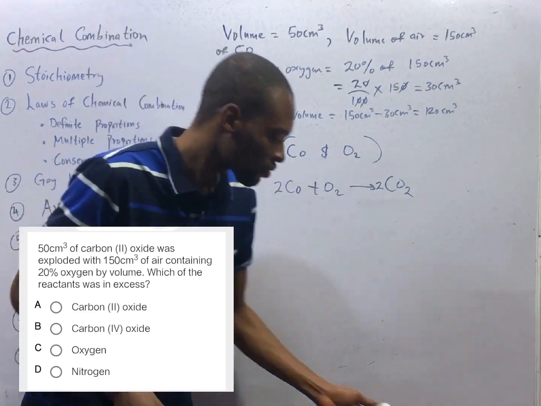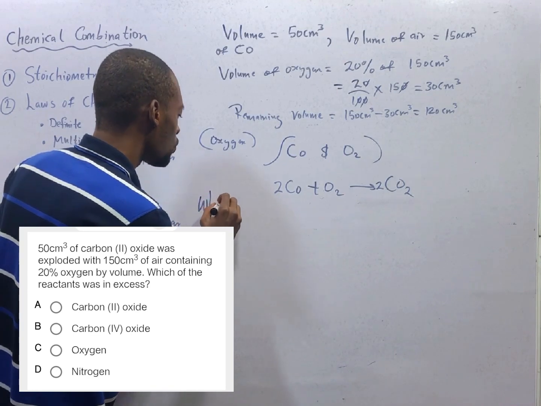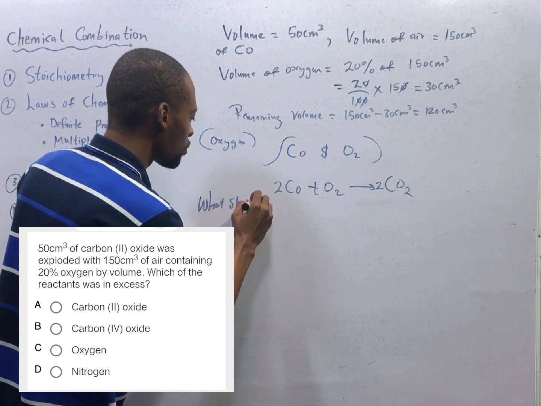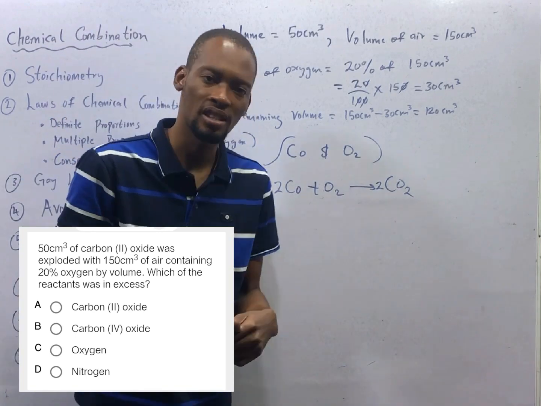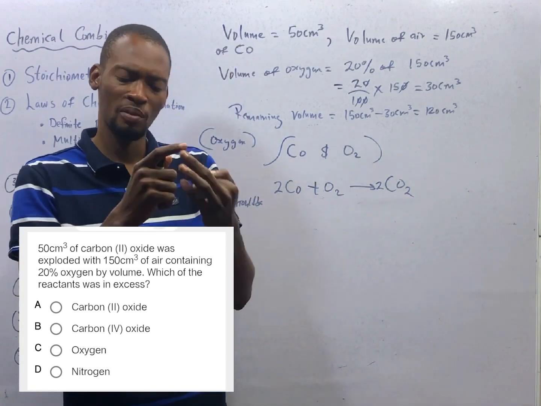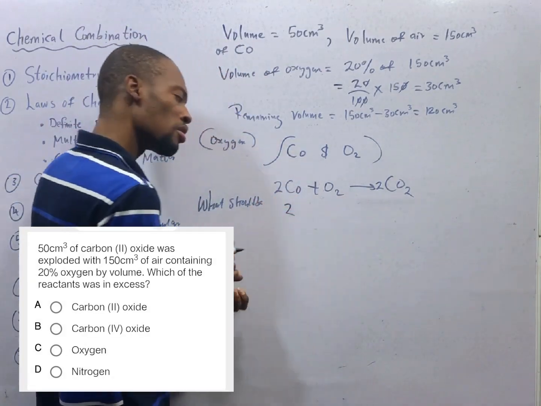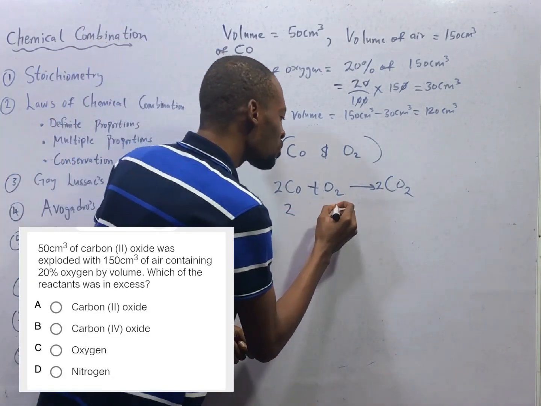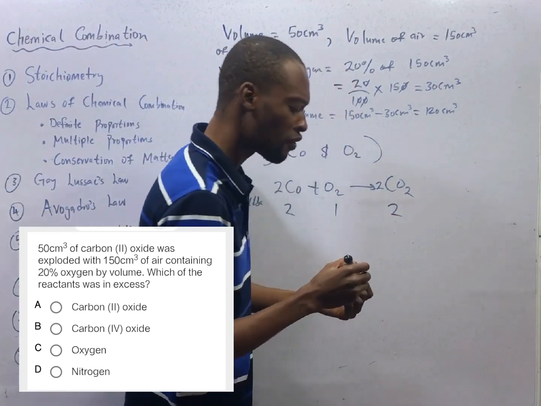What's next? Let's deal with what should be. While dealing with what should be, you should know two things: mole and molar mass. So what should be is that 2 moles of carbon monoxide must react with 1 mole of oxygen to give you 2 moles of carbon dioxide.